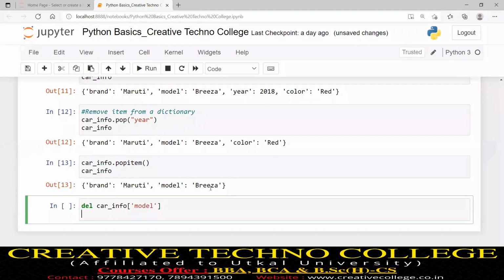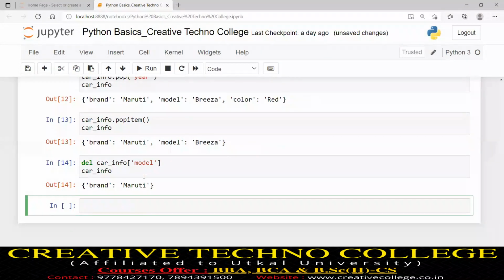Now what is the value of car_info? I will hit run, just to see model colon Brezza removed. So three approaches we have studied: by invoking the pop function, by invoking the popitem function, and by using the del keyword.